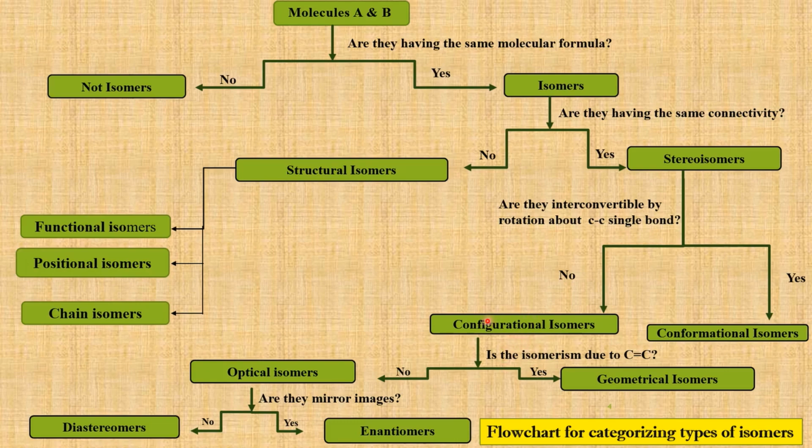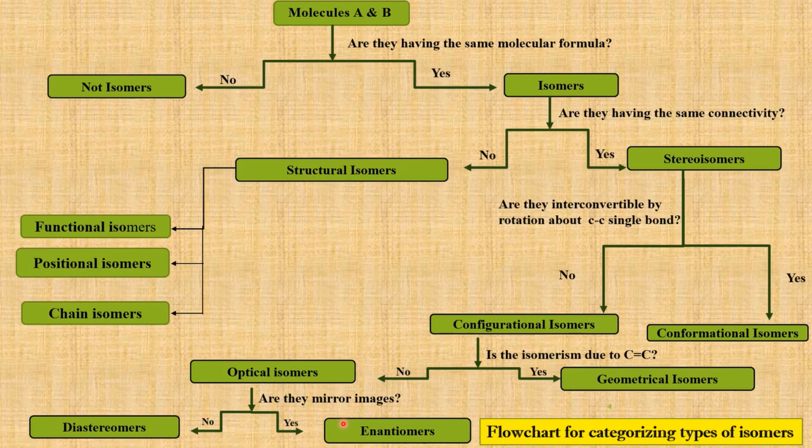And if the configurational isomerism is due to restricted rotation about a carbon-carbon double bond, then those isomers are called geometrical isomers. And if there is no restricted rotation, then such configurational isomers are called optical isomers. And if these isomers are mirror images of each other, which are non-superimposable on each other, then they are called enantiomers.